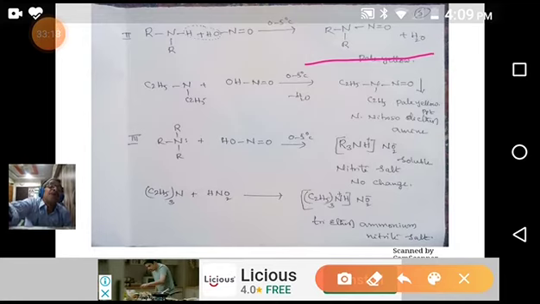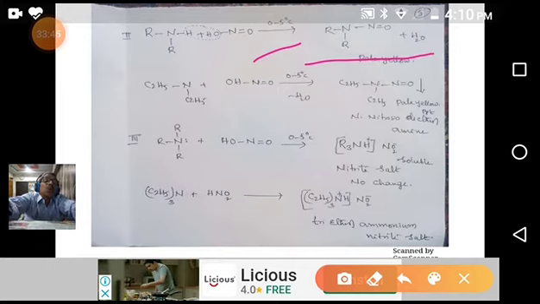It is pale yellow in color. Whereas a primary amine doesn't give any precipitate, it gives alcohol by evolving nitrogen gas. A secondary amine with HNO2 at 0 to 5 degrees centigrade undergoes dehydration, losing one water molecule. We observe a nitroso compound, N-nitroso dialkylamine, a pale yellow precipitate.